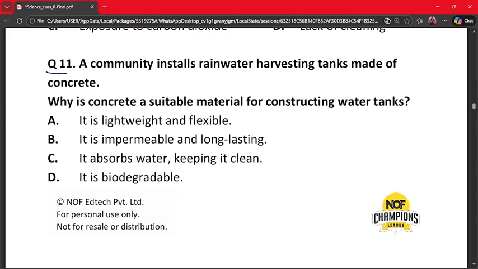D. It is biodegradable. Our correct answer is option B, because concrete does not allow water to pass. It is impermeable. It is also strong and durable, so water does not leak in the container. So our correct answer is option B.